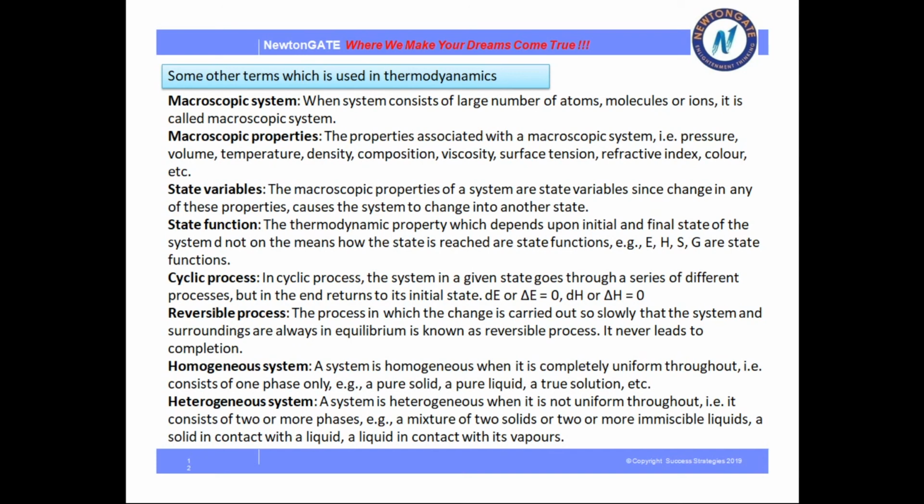Next, homogeneous system. A system is homogeneous when it is completely uniform throughout, that is, it consists of one phase only. Example, a pure solid, a pure liquid, that is homogeneous. And what is heterogeneous? A system is heterogeneous when it is not uniform throughout, that is, it consists of two or more phases. Example, a mixture of two solids or two or more immiscible liquids, that is a heterogeneous system. Clear?